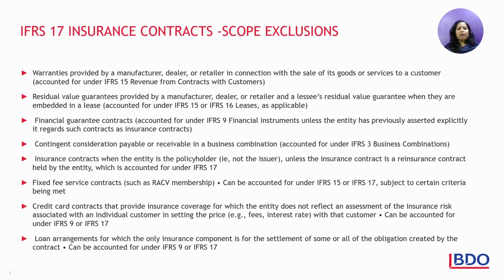Insurance contracts, when the entity itself is a policy holder, even though the company is an insurer, it still can have some insurance contracts which it has taken for insuring certain interests. So in those cases, it will not be accounted for in accordance with IFRS 17 unless that contract is something that it holds as a reinsurance. So then it will be getting covered under IFRS 17. Further, fixed fee service contracts, these will not be covered under IFRS 17. These will be in accordance with IFRS 15.